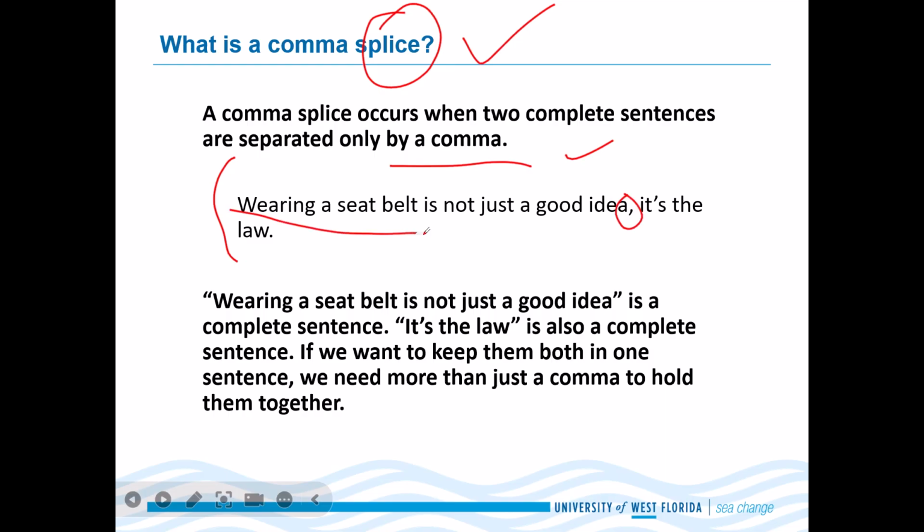Wearing a seat belt is not just a good idea is a complete sentence. It is the law is also a complete sentence. What is holding them together? Just a comma. If we want to keep them both in one sentence, we need more than just a comma to hold them together, right?